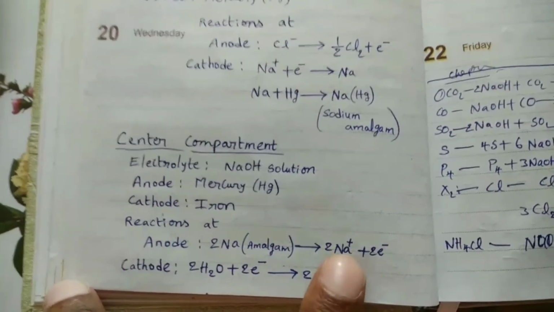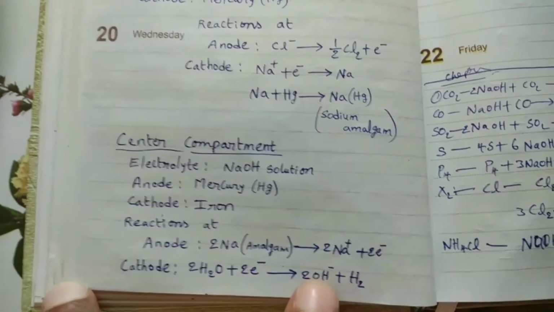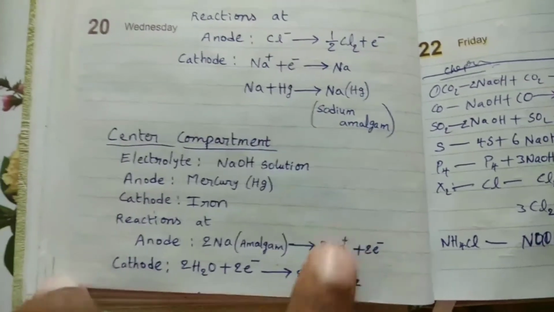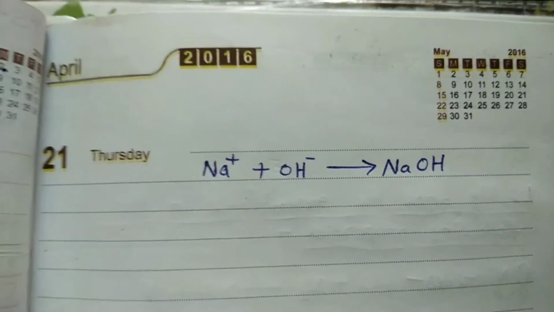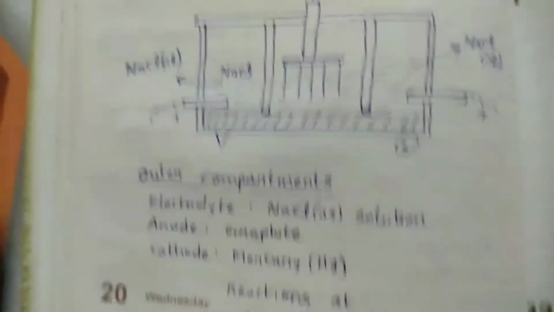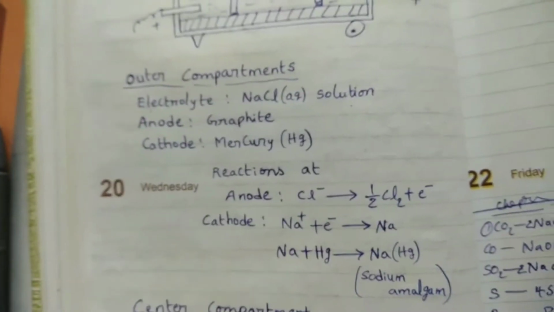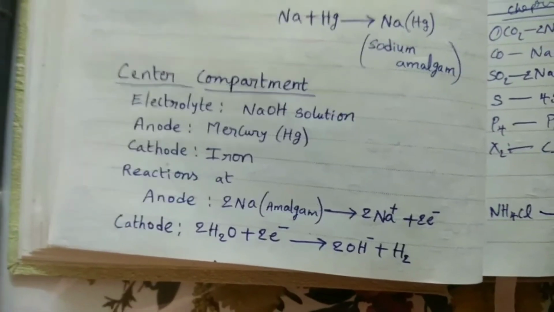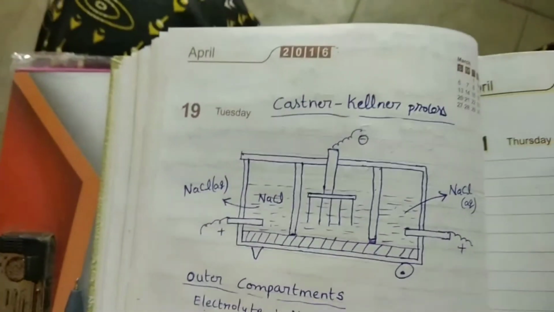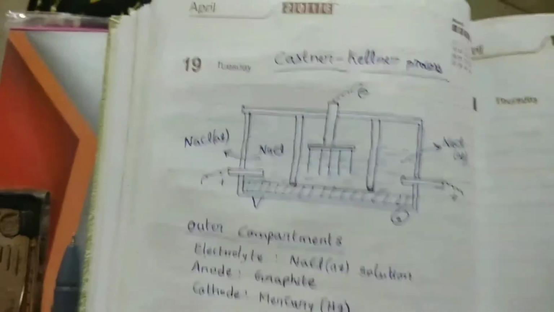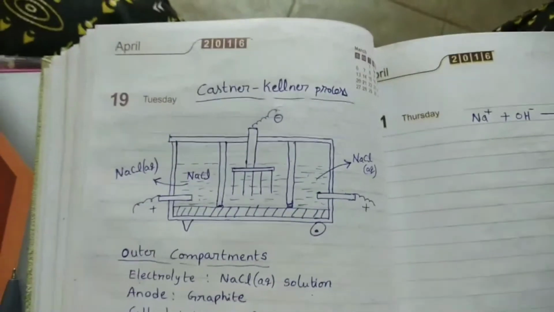Here at the anode, Na plus ions are formed. Here OH minus ions are available. These two combine with each other and form NaOH. Na plus OH minus gives NaOH. So see this, in the outer compartment chlorine gas is released, and in the middle compartment H2 gas is released and NaOH is formed. This is the Kastner-Kellner process.